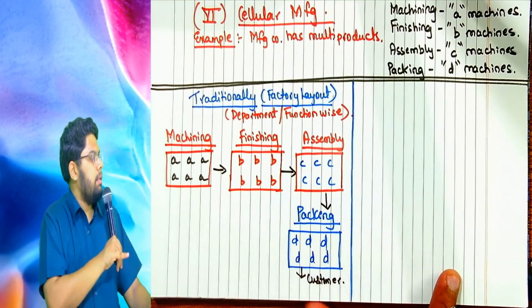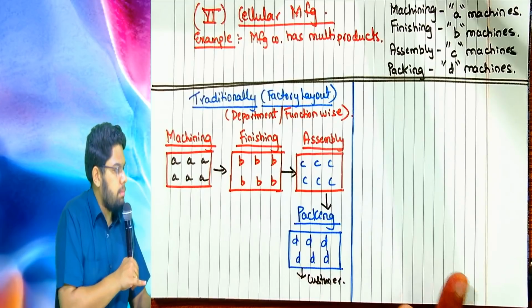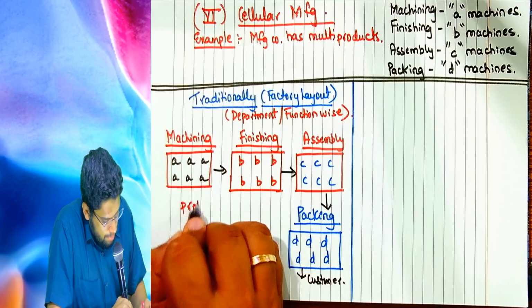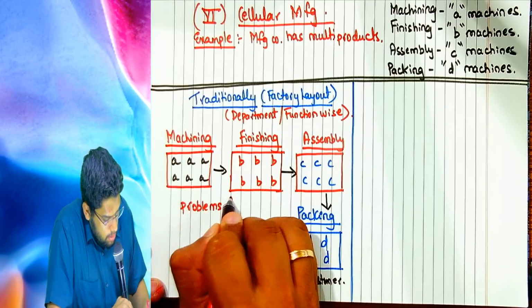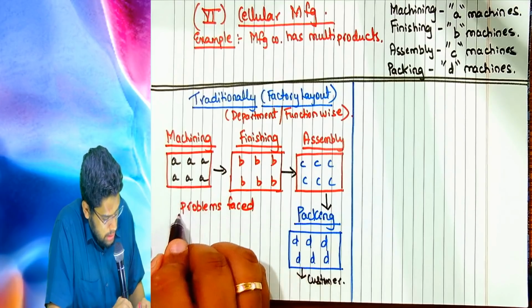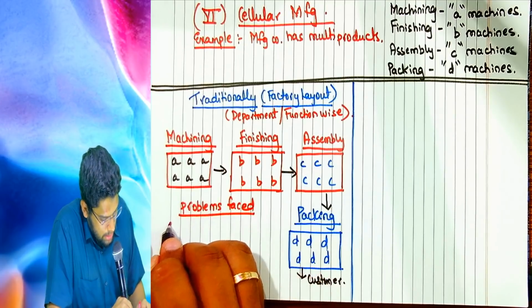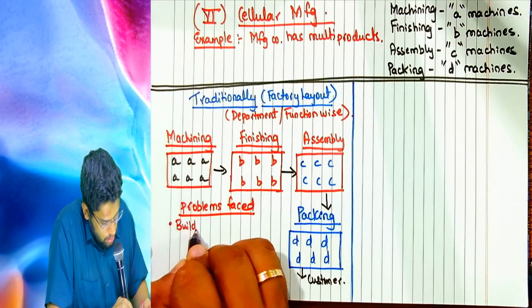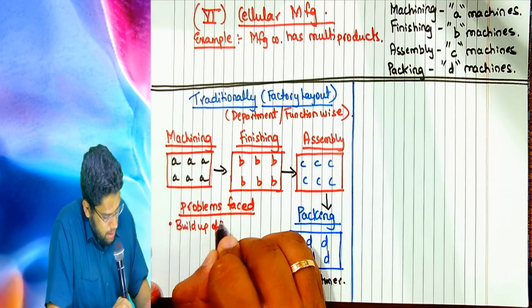Okay na? Traditional factory layout. And because of this, what are the problems faced? Number one, build-up of inventory.